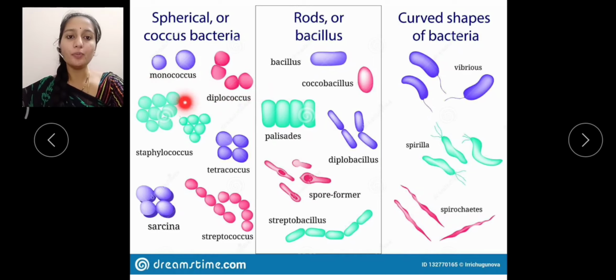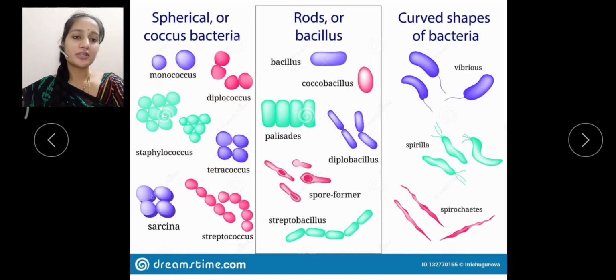A group of spherical bacteria is called staphylococcus. A group of four bacteria is called tetracoccus, and a group of eight spherical bacteria is called sarcina. If these spherical bacteria form a chain, we call them streptococcus. All these are the different types of cocci.